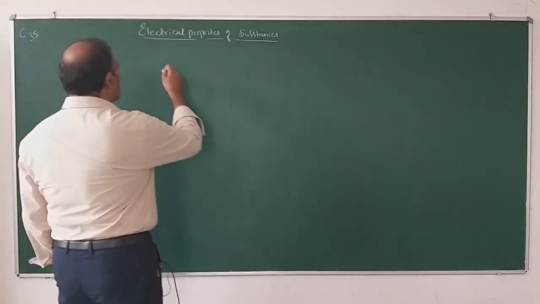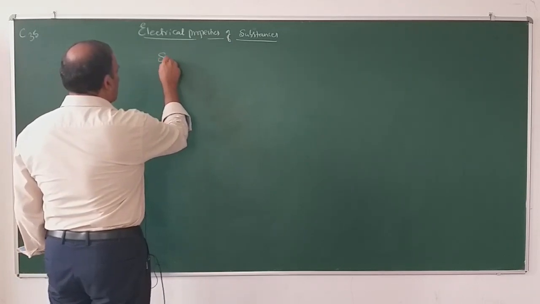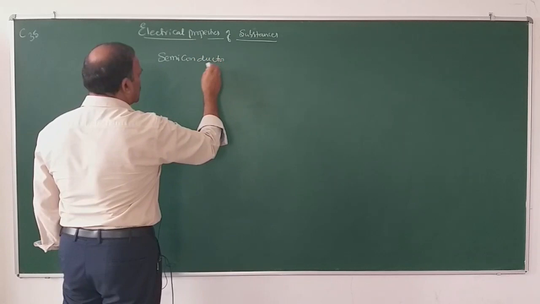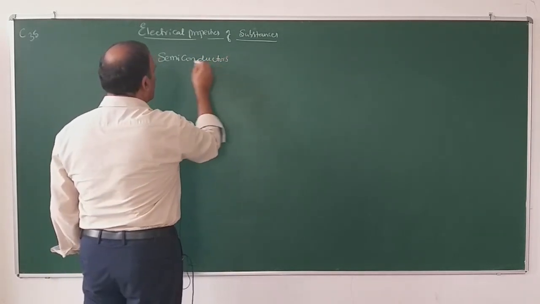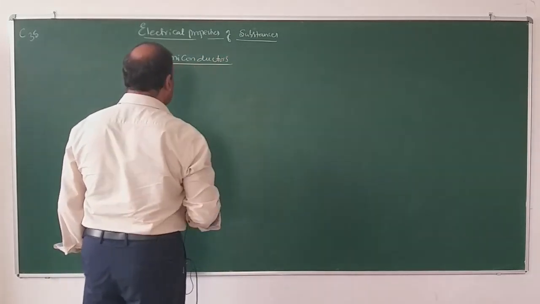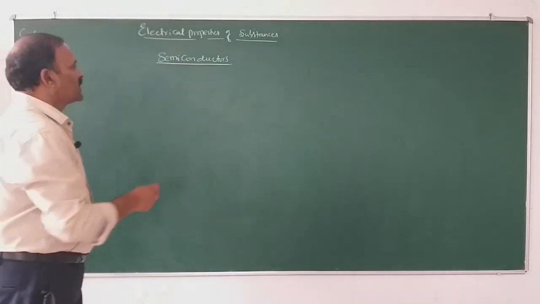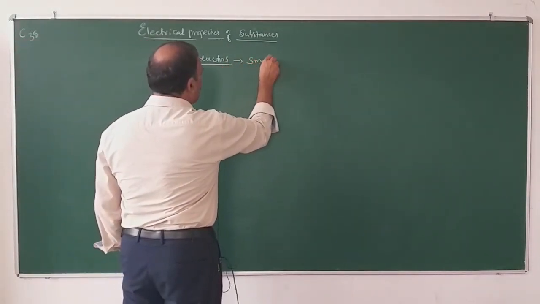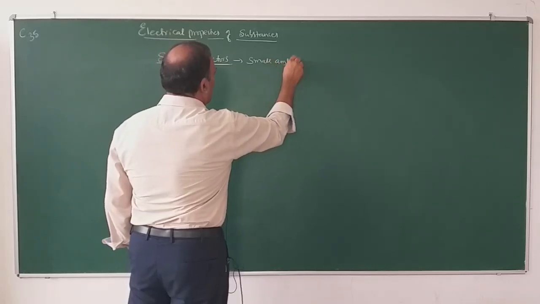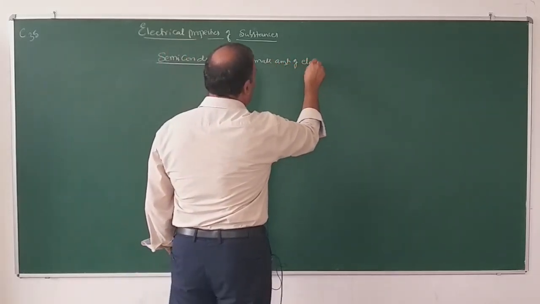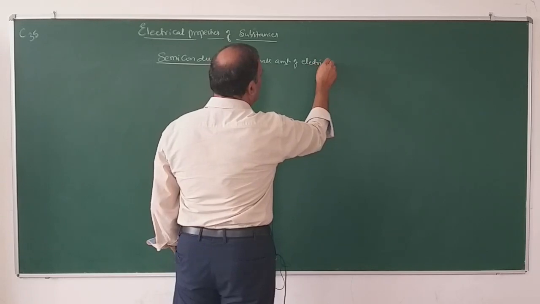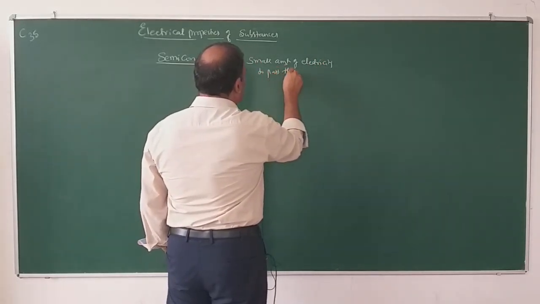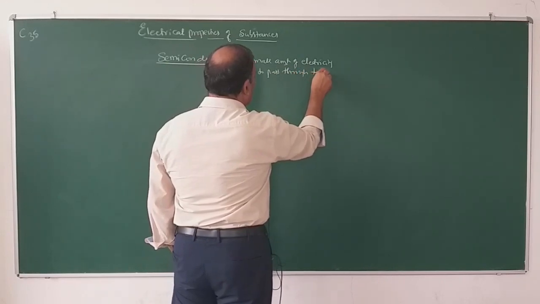So we have studied semiconductors. What are semiconductors? Substances which allow a small amount of electricity to pass through them.